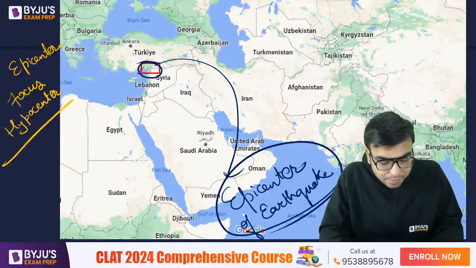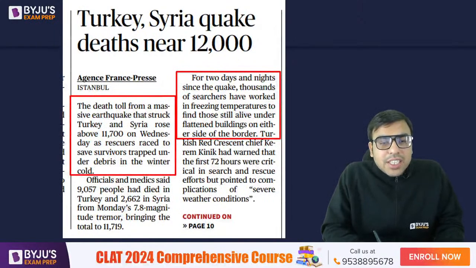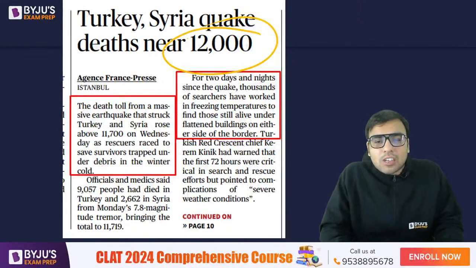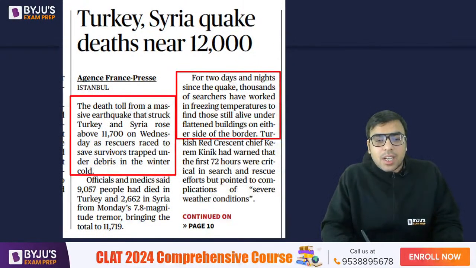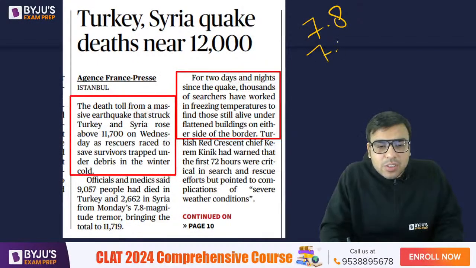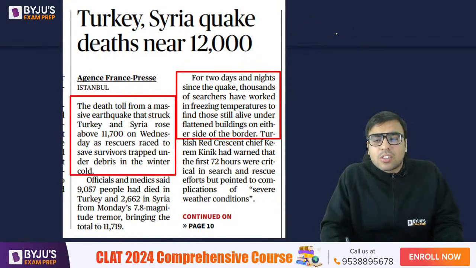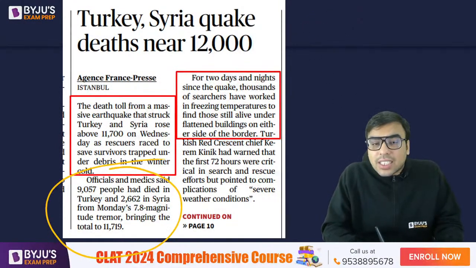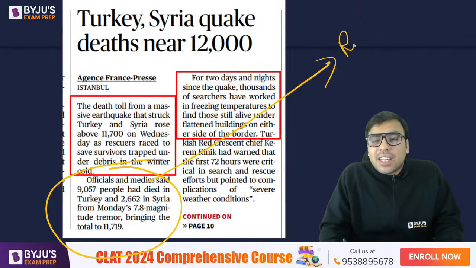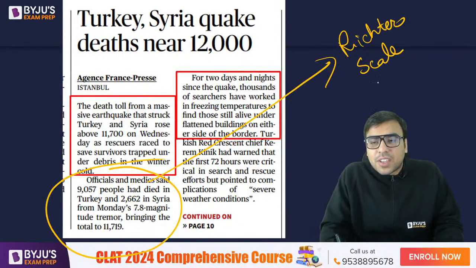Now, they are saying that more than 12,000 people have died. A number of earthquakes happened. The first was 7.8 magnitude, then I think 7.5 and so on. So four continuous earthquakes happened. As I told you in the last class, this is measured on the Richter scale. So the first one came at 7.8 magnitude, and this 7.8 is the Richter scale measurement.